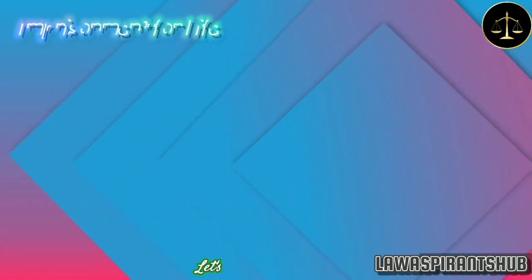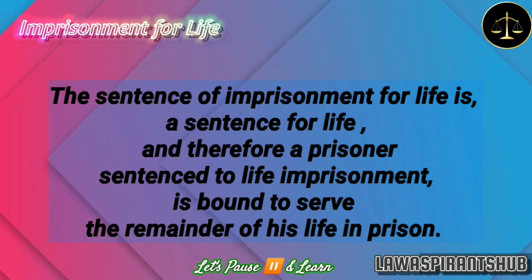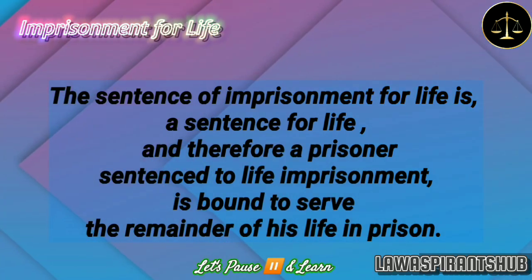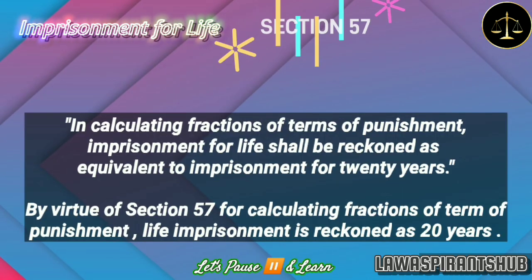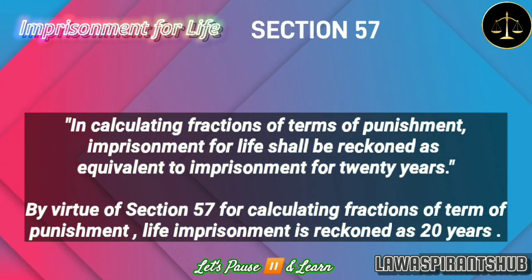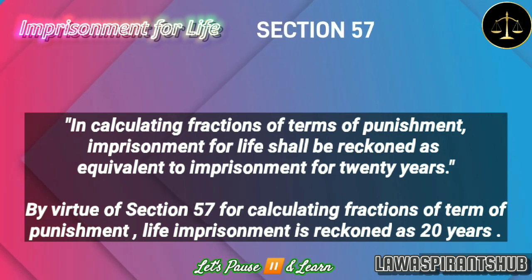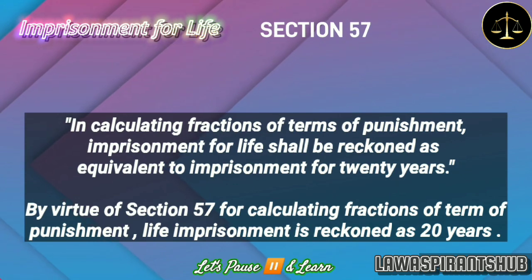Imprisonment for life is the next type of punishment provided by the code. The sentence of imprisonment for life is a sentence for life, and therefore a prisoner sentenced to life imprisonment is bound to serve the remainder of his life in prison. Section 57 of the code provides for fractions of terms of punishment. Let's see what Section 57 says. In calculating fractions of terms of punishment, imprisonment for life shall be reckoned as equivalent to imprisonment for 20 years.